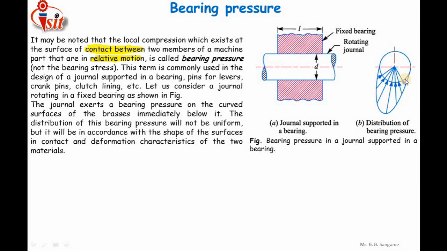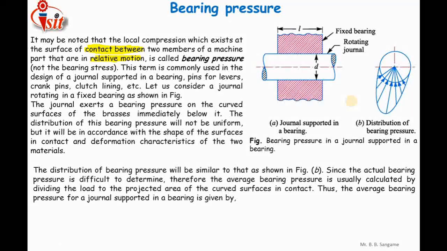So here you can see the pressure pattern. The pressure will be maximum at the lower portion, and it reduces as you go towards the circumference, towards the ends of the shaft. Here the journal exerts the bearing pressure on the curved surface of the brasses immediately below it. The distribution of the bearing pressure will not be uniform, as I have explained. It will be maximum at this portion, and minimum at the circumference, at the ends of the shaft. The distribution of bearing pressure will be similar to what I have shown in figure B.